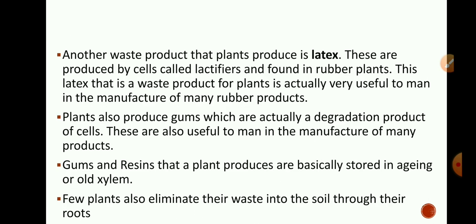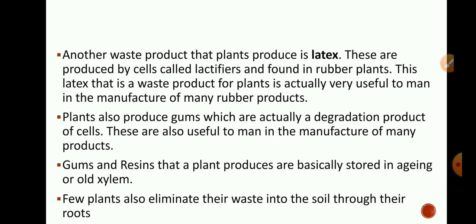Another waste product that plants produce is latex. It is produced by cells called lactifers and found in the rubber plant. So, in the rubber plant, this latex is there from which we manufacture rubber. This latex, a waste product of the plant, is actually very useful to man in the manufacture of many rubber products. Students, if you put a cut on the bark of a tree, you can see some fluid coming out of it. It dries and forms gum in the same tree.